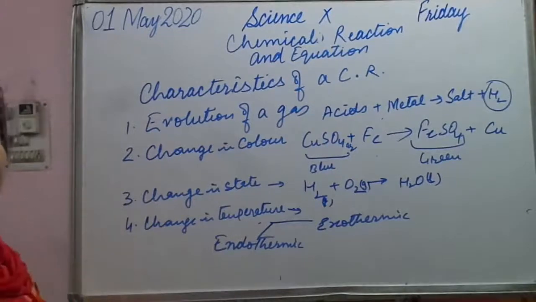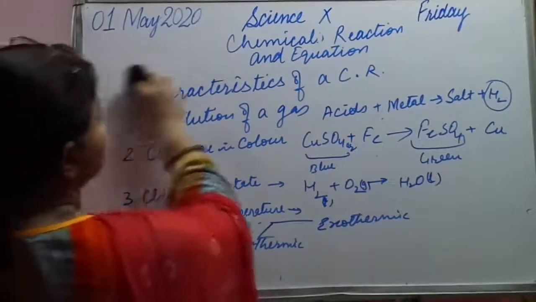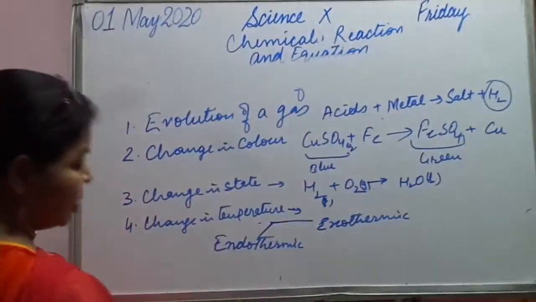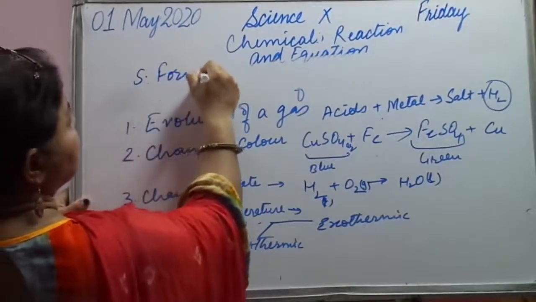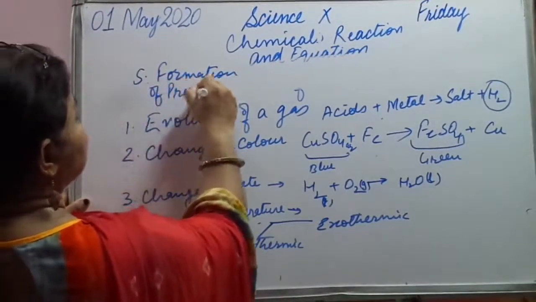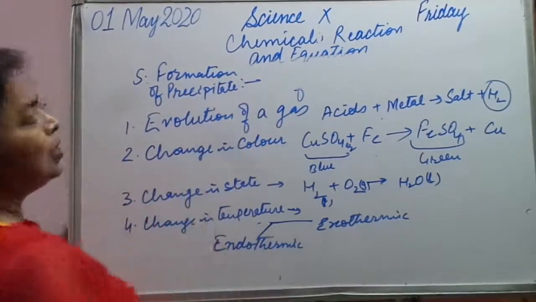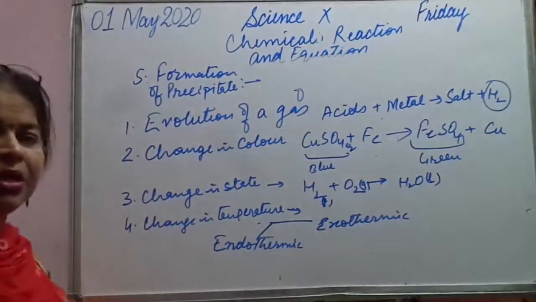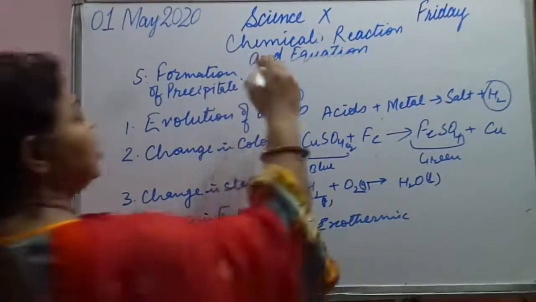There is one more characteristic, and we call it formation of precipitate. The fifth one: formation of precipitate. A precipitate is an insoluble substance that is produced during the chemical reaction. Okay, let us take an example.